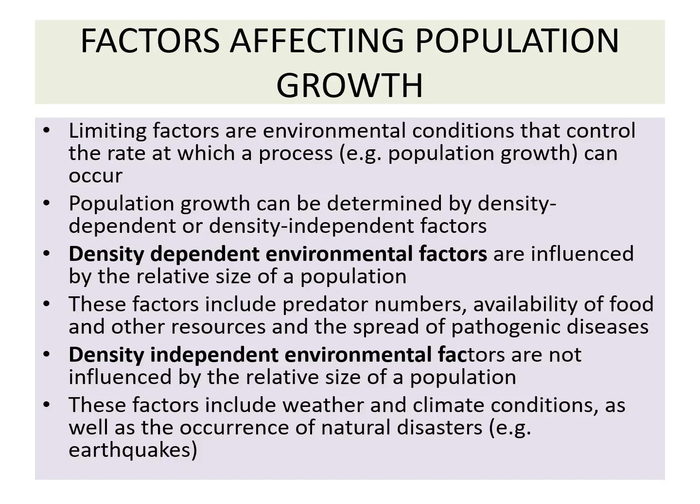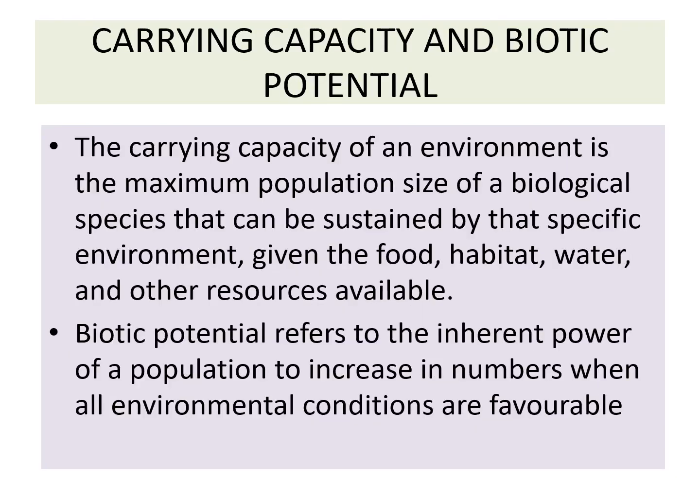These factors include the predator number, the availability of food and other resources, and spread of pathogenic diseases. Whereas density independent environmental factors are not influenced by the relative size of the population. These factors include the weather or climatic conditions, as well as the occurrence of natural disasters like earthquakes. So these factors affect the population growth.